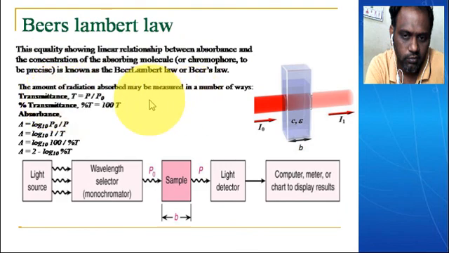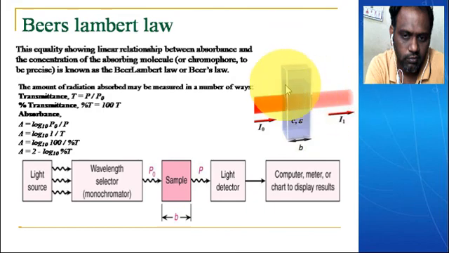The amount of radiation is observed by the measured number of waves. One is the transmittance, T is equal to P over P naught. You can say 100% transmittance never comes whenever the compound is kept in a cuvette. Here the light source is on, the light rays pass through the cuvette, and in the cuvette we have kept a sample. Based upon the sample concentration, the light radiation will be absorbed, and by absorbing only, we get the transmittance. If you show 100% here and the compound absorbs nearly 20%, the transmittance percentage will be 80%.